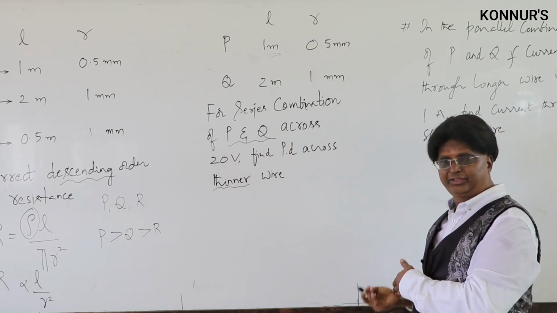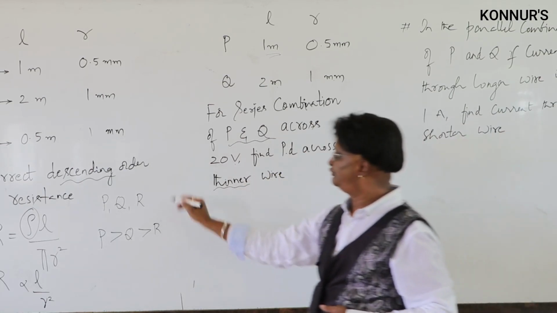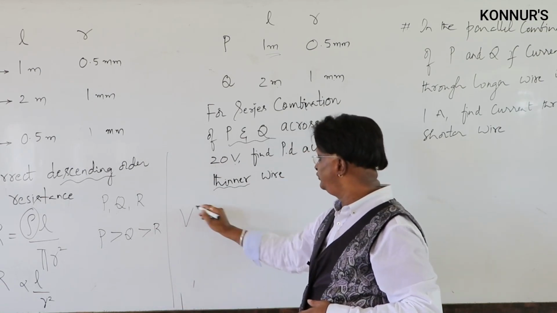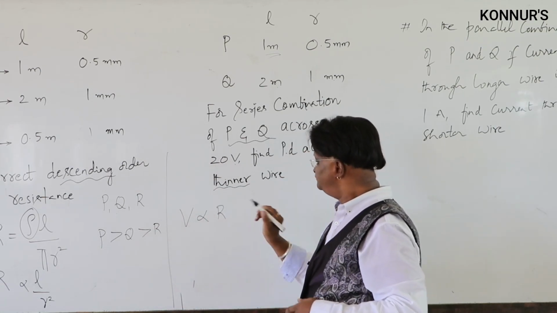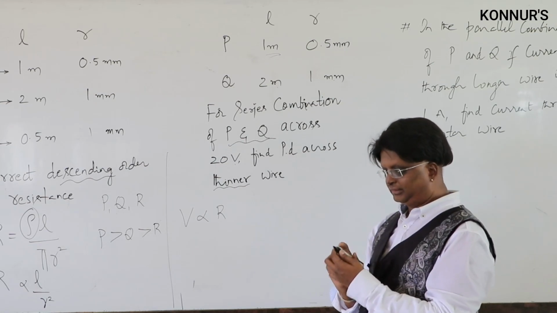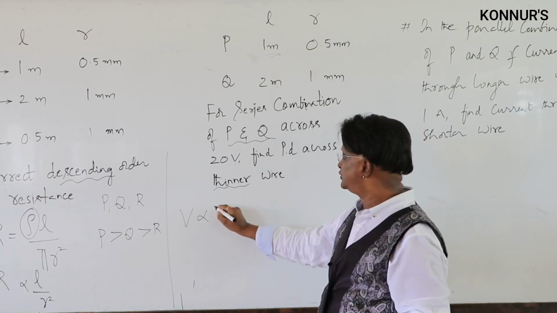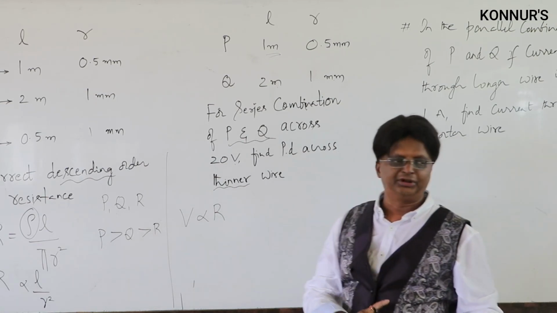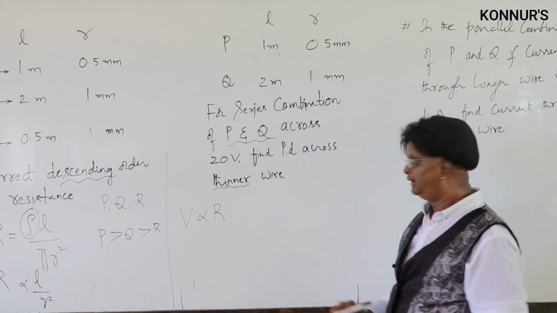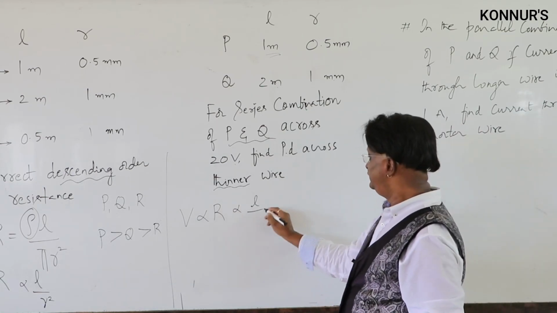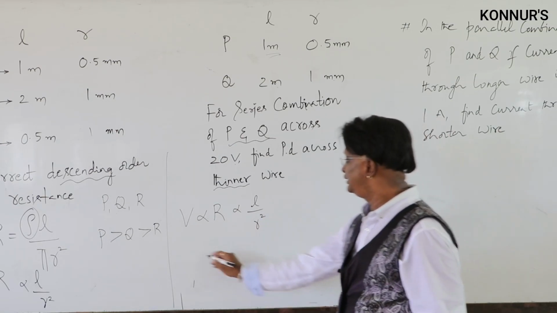Looks it's another question, but the same R proportional. Because in series combination we know that V proportional to R. Potential divides and potential division. The rule is always V proportional to R. And R proportional to L by R square.